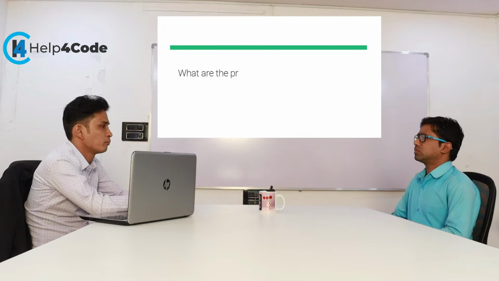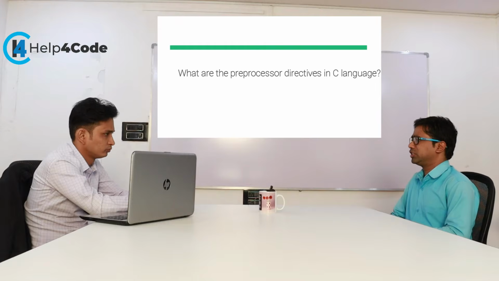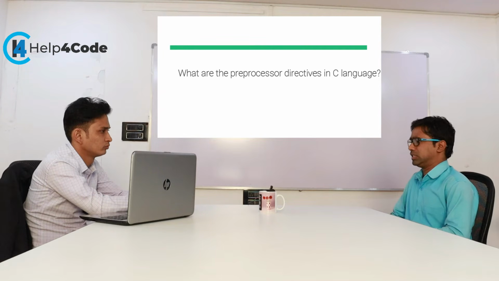What are the preprocessor directives in C language? A preprocessor directive is processed before compilation. Generally we use #define in C language to define constants. #define is also used to create macros. What is the use of macros? Generally we use macros to replace values and to write algorithmic programs in C. So we use those directives.